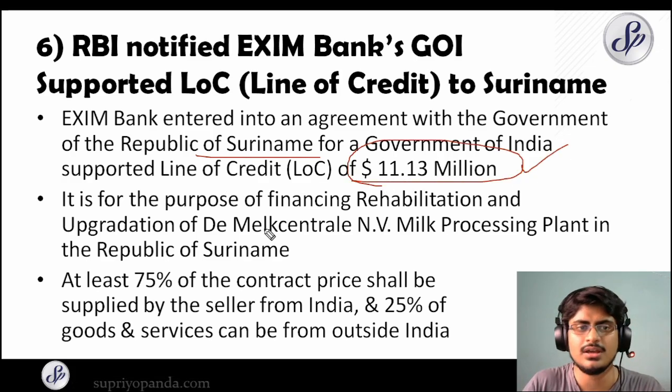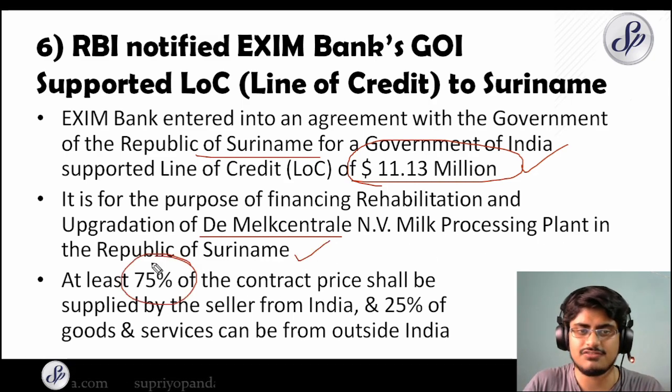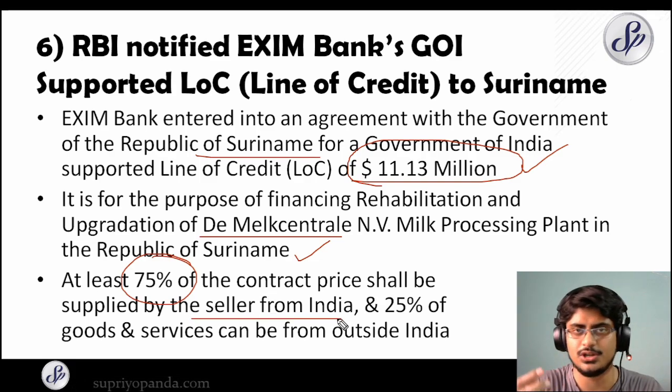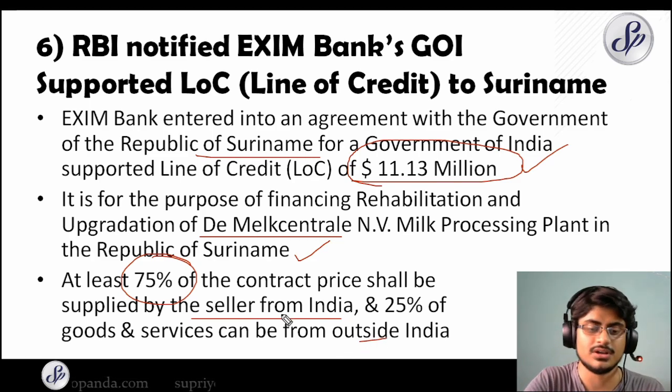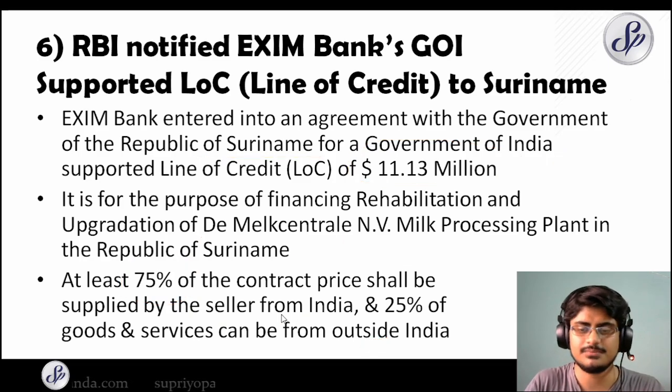This is very important. It is for the purpose of financing rehabilitation and upgradation of the De Melken Centrale NV milk processing plant in the Republic of Suriname. At least 75% of the contract price shall be supplied by the seller from India. So as I told you, the seller from India has to export 75% and the remaining 25% can be outside of India. Very important. So let's move to item number 7.